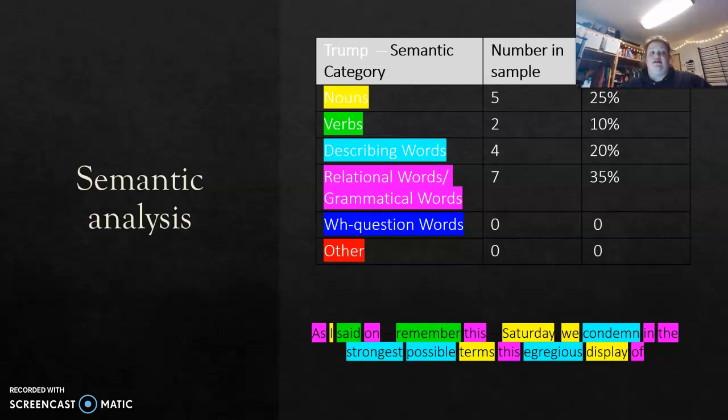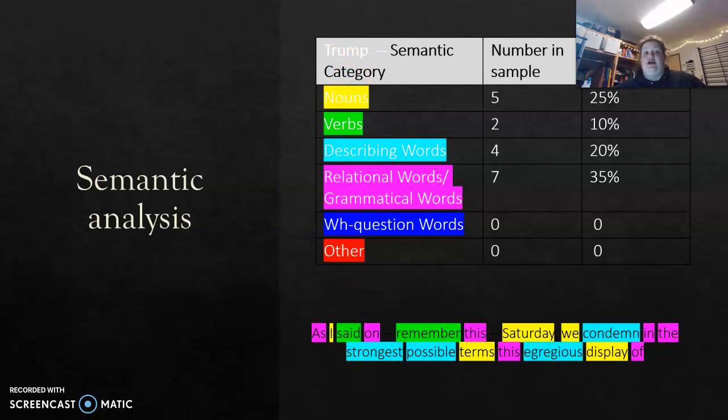For the syntactic analysis of Trump's speech, as you can see on the screen, I highlighted each noun, verb, describing word, relation word, the WH question words, and others. I have "as," which is a relation word, so it's purple, and the next one, "I," is a noun, so it's yellow.